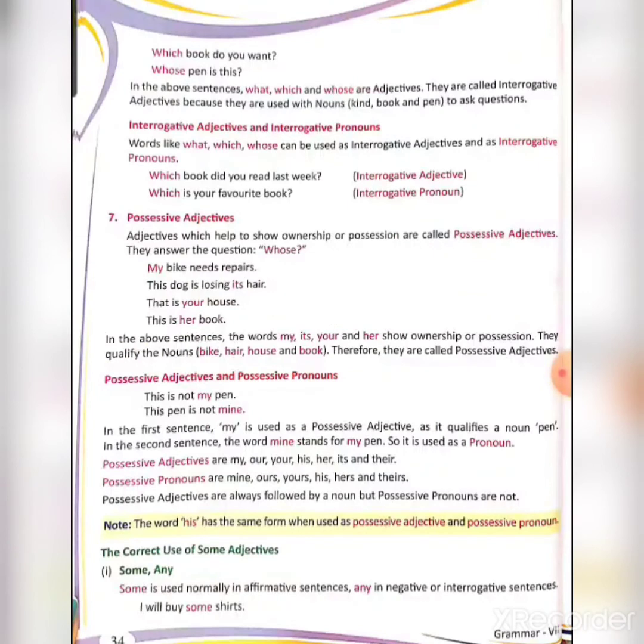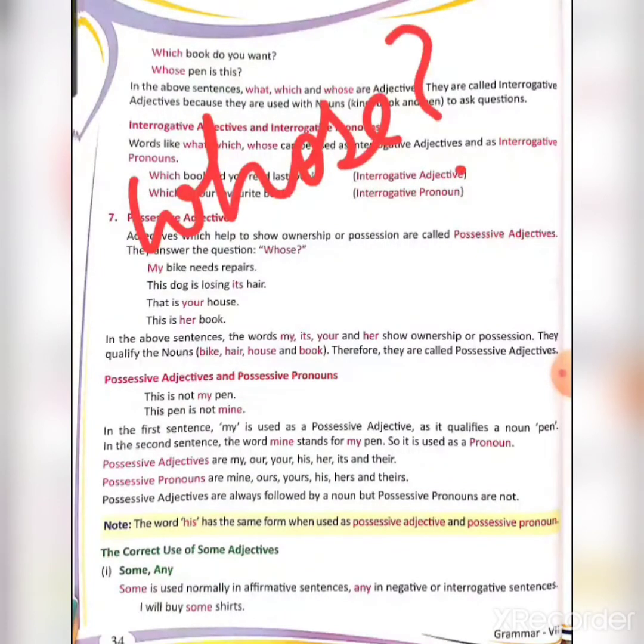They answer the question whose. Beta, it is most important. Whenever you have to find possessive adjectives, you have to ask the question whose, and your answer will be the possessive adjective. Example, my bike needs repairs. Whose bike needs repair? My bike. So my is a possessive adjective.